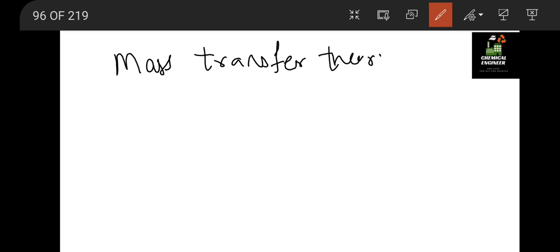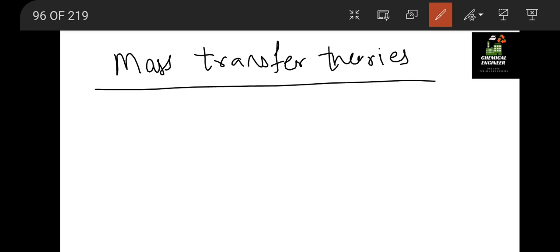Now we will see the different theories. We will now study the mass transfer theories. In mass transfer theories, first we have the film theory.